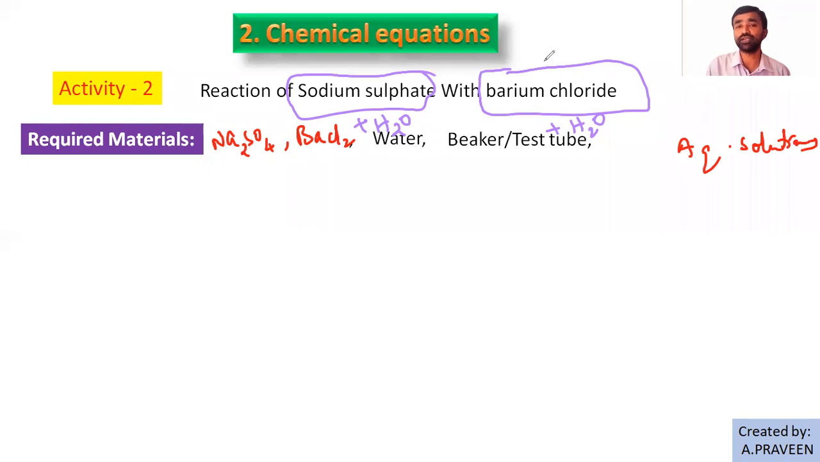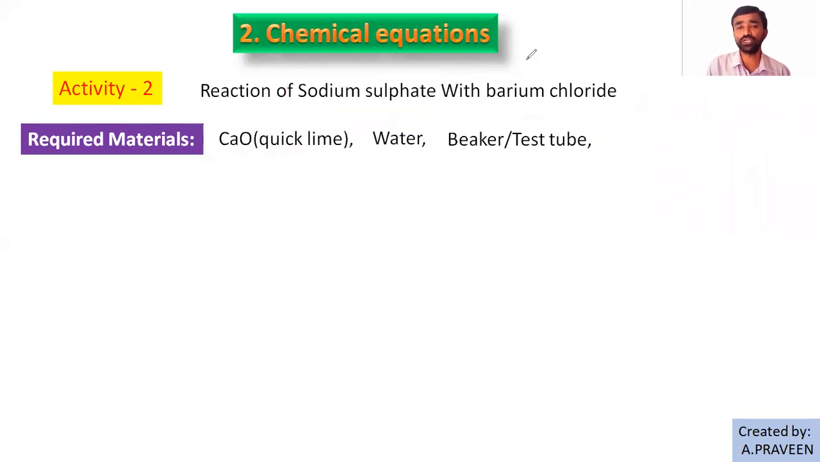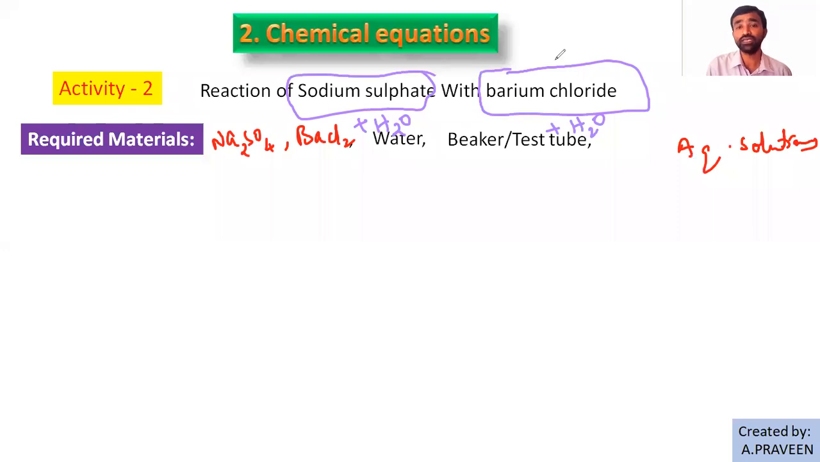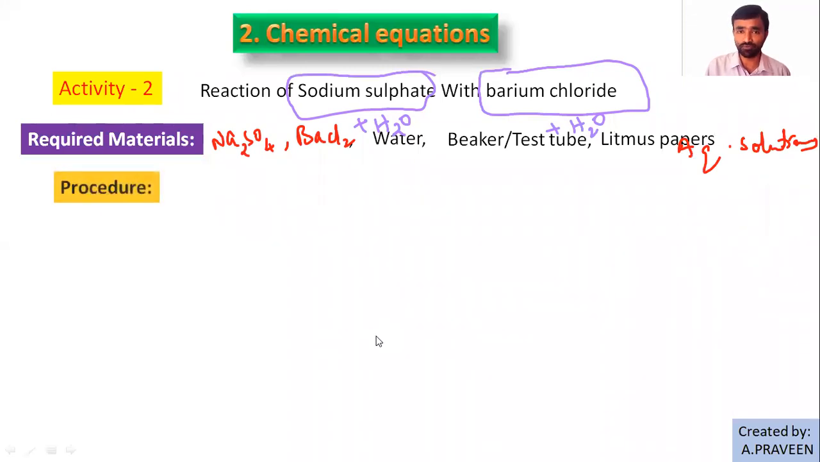You need to take them into the same beaker. So here in the procedure, I'm taking 100 ml of water and adding 10 or 20 grams of sodium sulfate into the 100 ml water. So same amount you can take: 100 ml of water, then 10 or 20 grams of sodium sulfate, then in another beaker 100 ml of water and 10 or 20 grams of barium chloride. Then I prepared aqueous solutions.